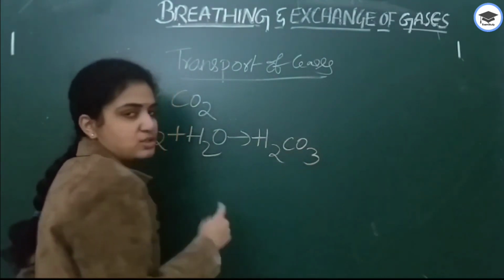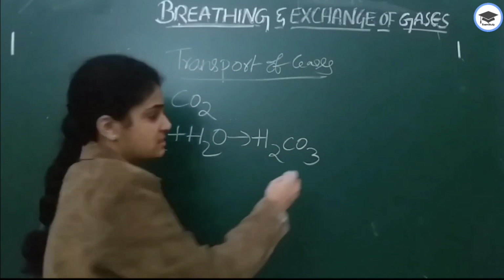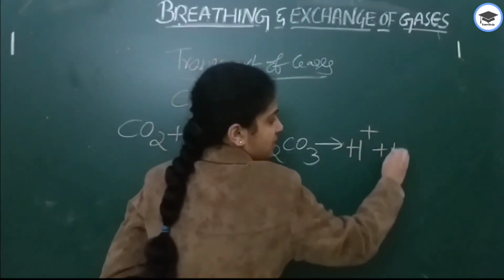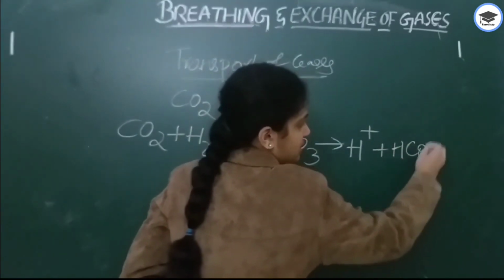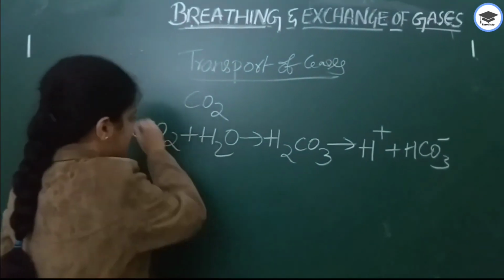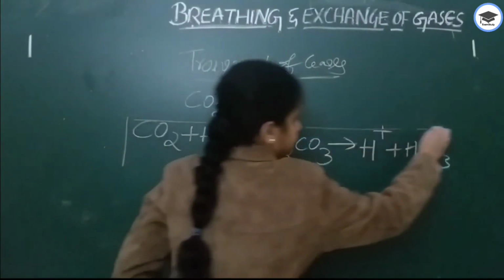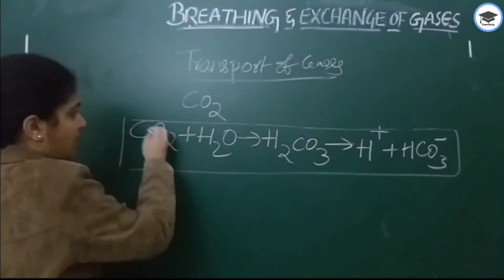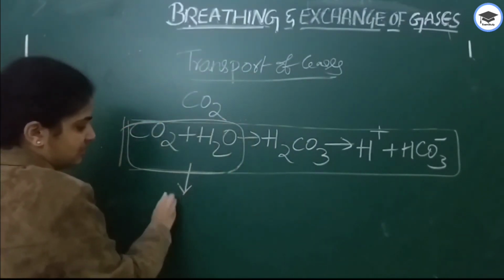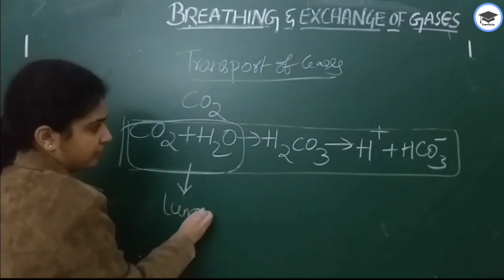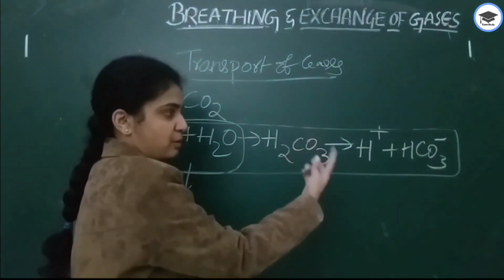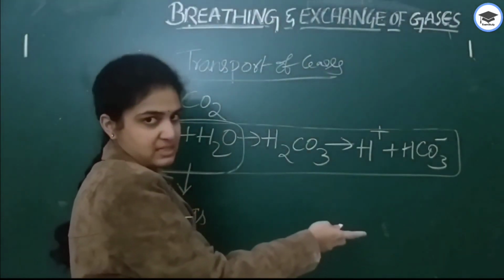This H2CO3 is again broken down into H plus and HCO3 minus, that is bicarbonates. The combination of carbon dioxide and water takes place in the lungs, whereas here H2CO3 is broken down into H plus and HCO3 minus.